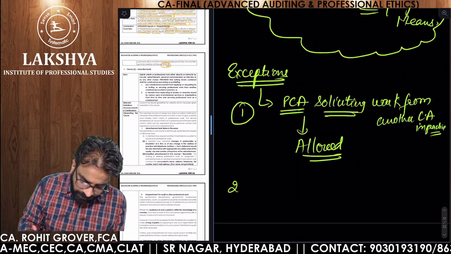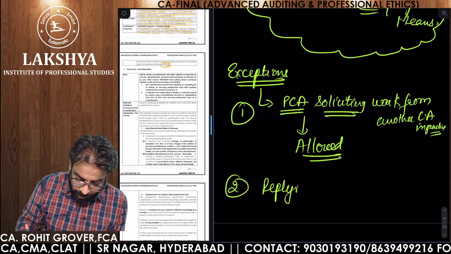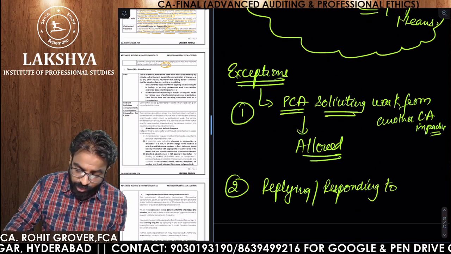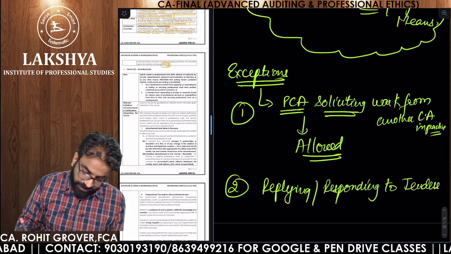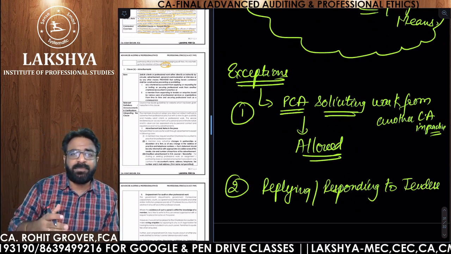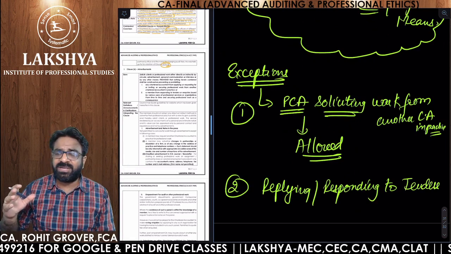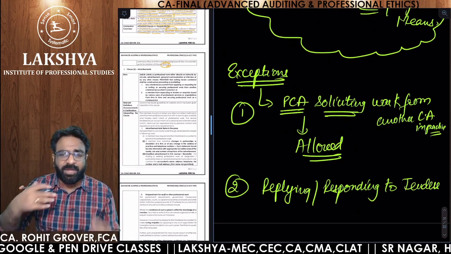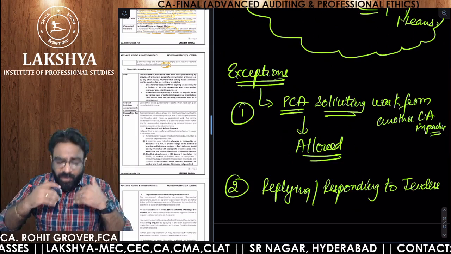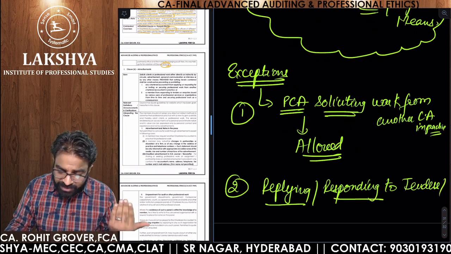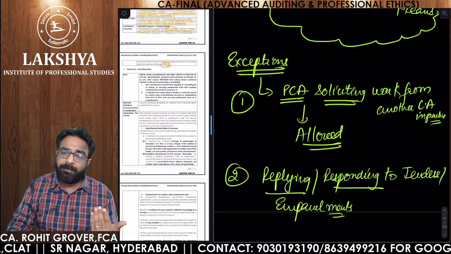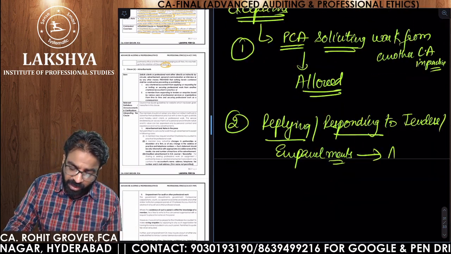Exception number 2: if you are replying or responding to tenders. Suppose sometimes, like a C&AG empanelment came, or a Reserve Bank of India empanelment came for the auditing. Do we reply to such empanelments or not? Yes, we reply to such empanelments. If you are replying or responding to tenders or empanelments, then also you are allowed.